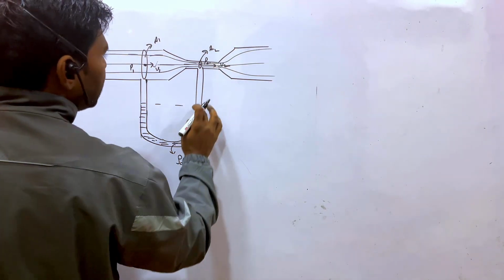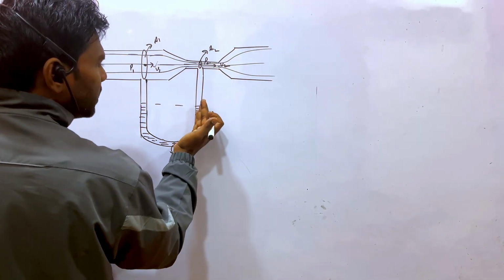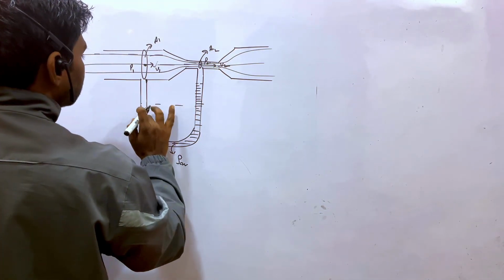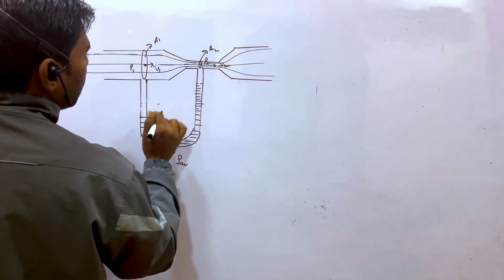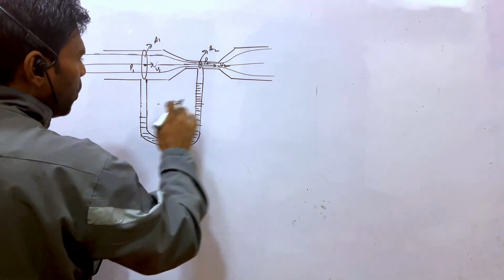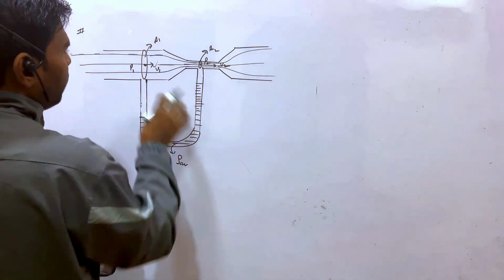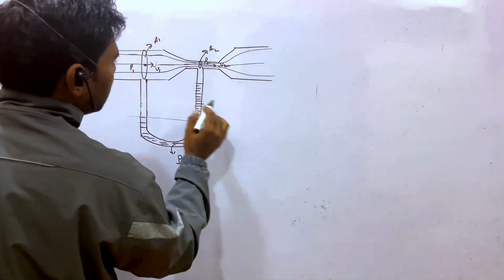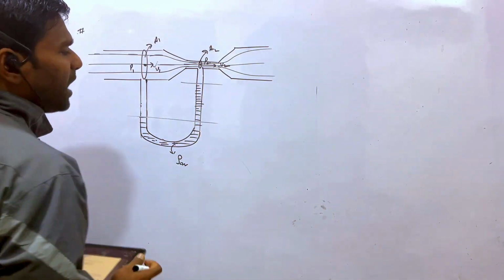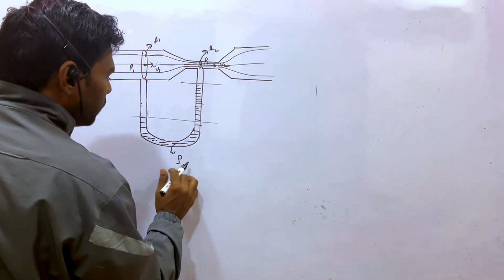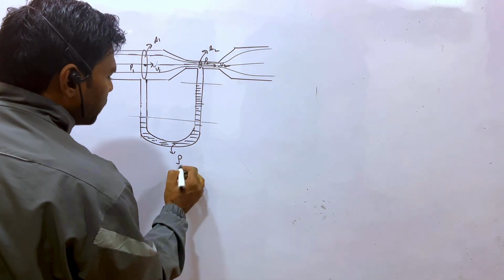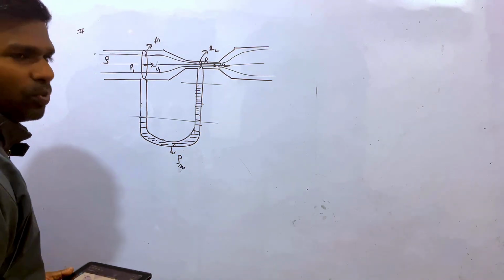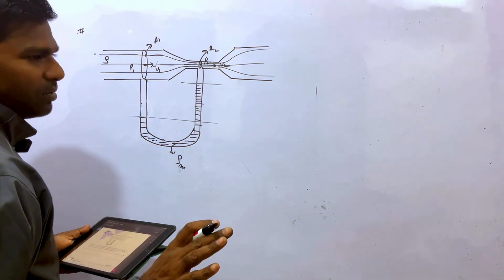If this pressure is less, this liquid moves upside a little bit and this liquid moves downside. So initially both are at the same level, but when the fluid starts flowing, due to the pressure difference, there is a difference in the height of the liquid, whose density is rho m. Is it clear? The density of the fluid here you can assume to be rho.